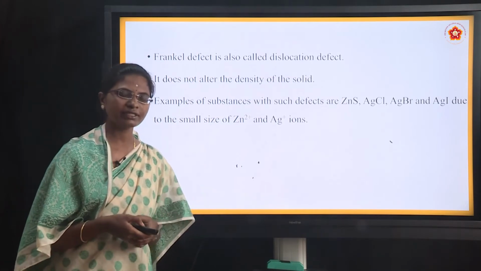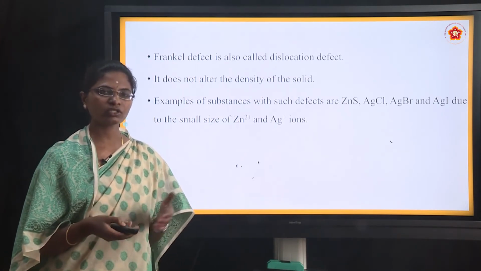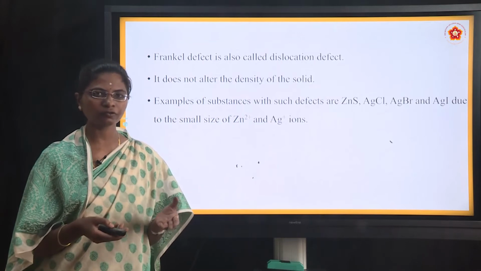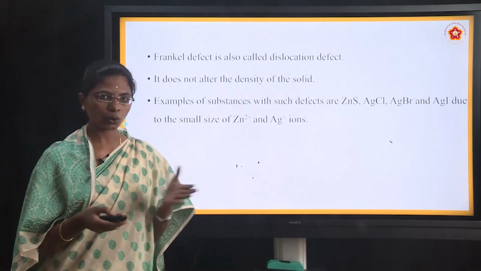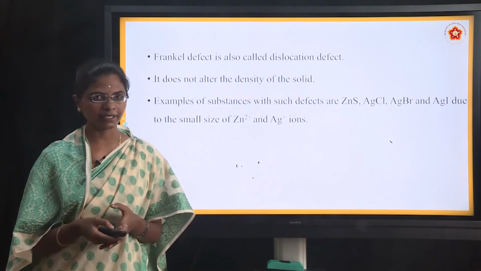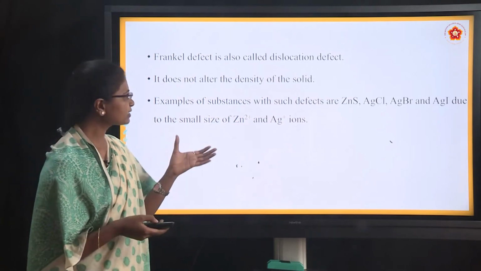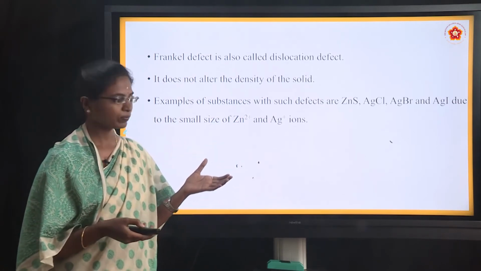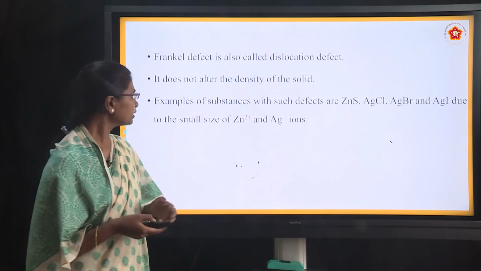It does not alter the density of the solid. Why does it not alter the density? Because here it is not decreasing any number of cations and anions. Only displacement is taking place here. So that's why the density will not change here. It will be the same in the solid.